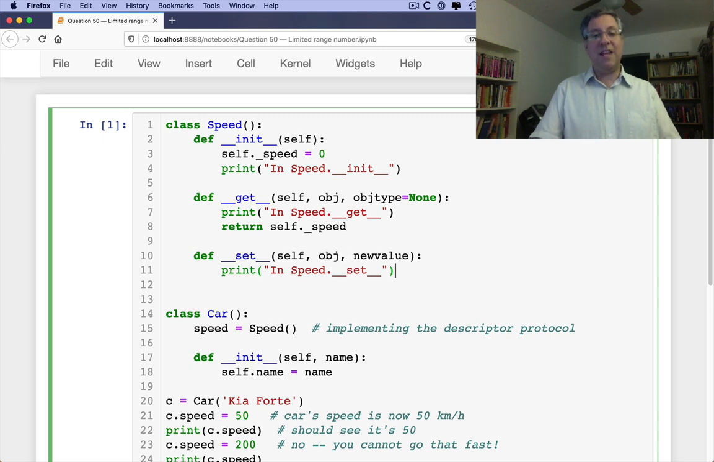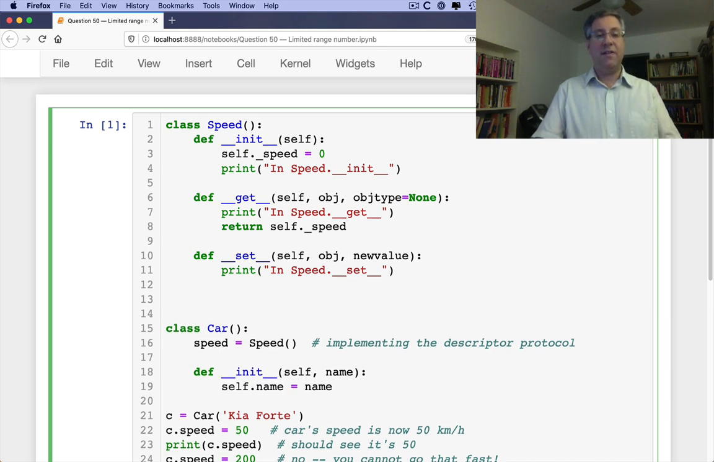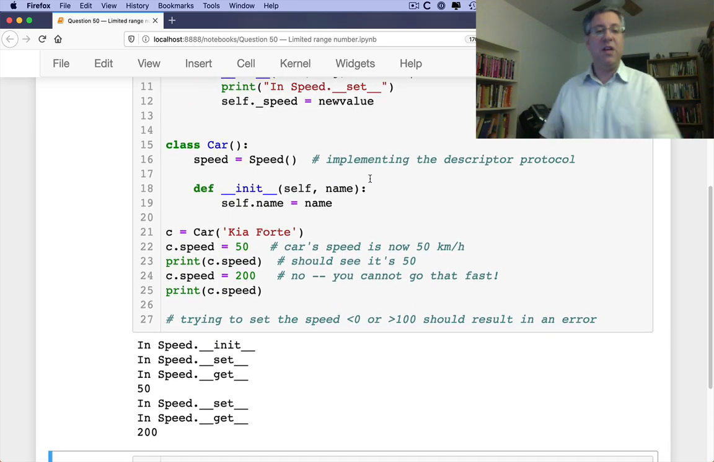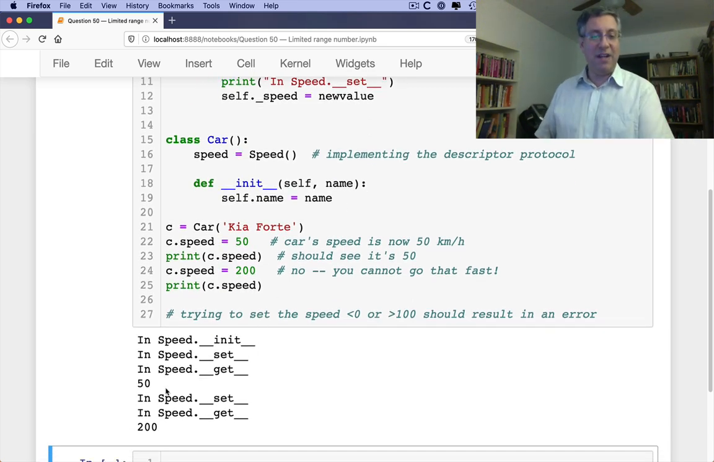And here I'm going to set it to be a new value. I'm going to say here self._speed equals new value. And now, if you look, things have actually improved. So we set it to 50, and we get 50. We set it to 200, we get 200.